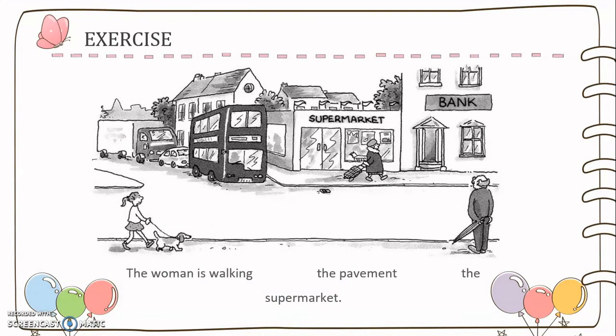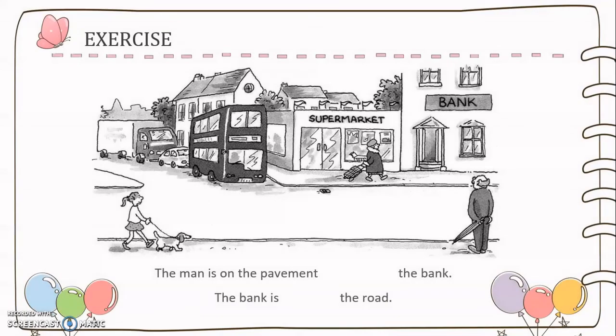The woman is walking along the pavement past the supermarket. The man is on the pavement opposite the bank. The bank is across the road.